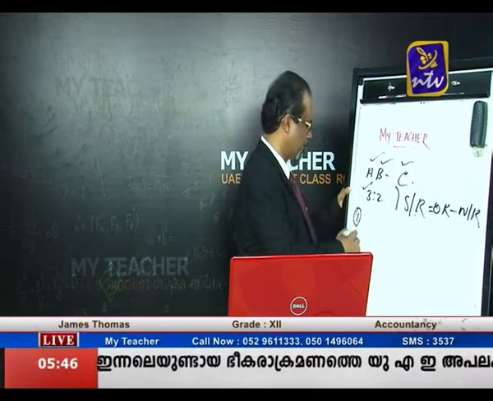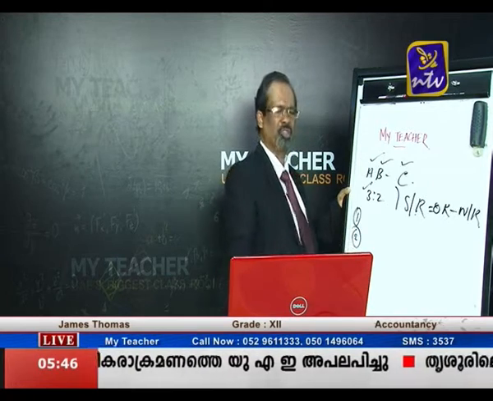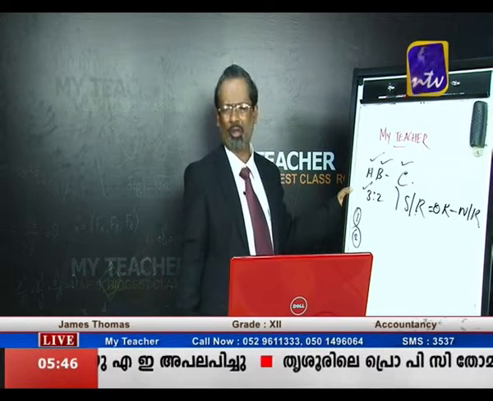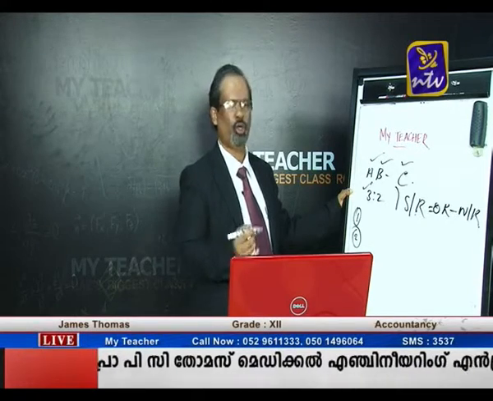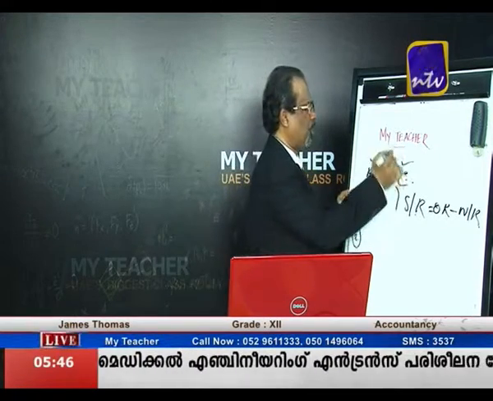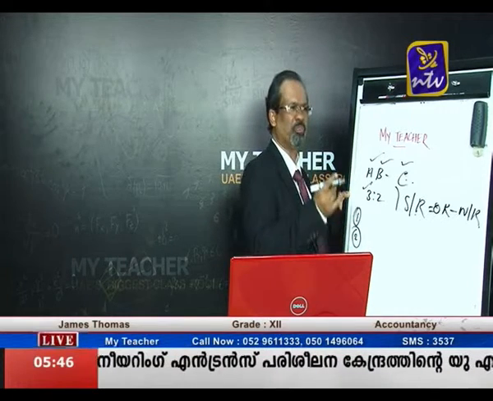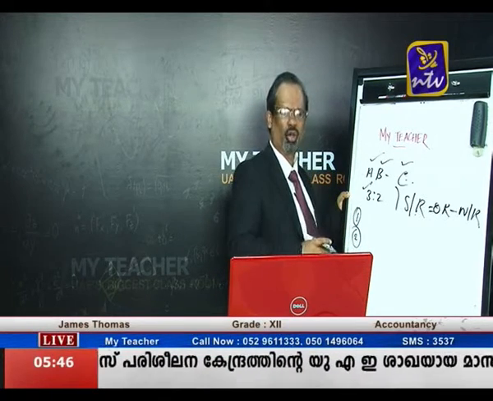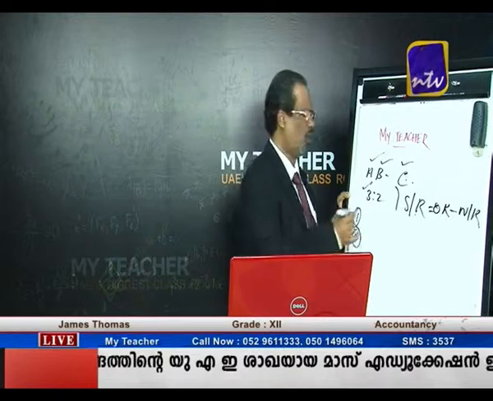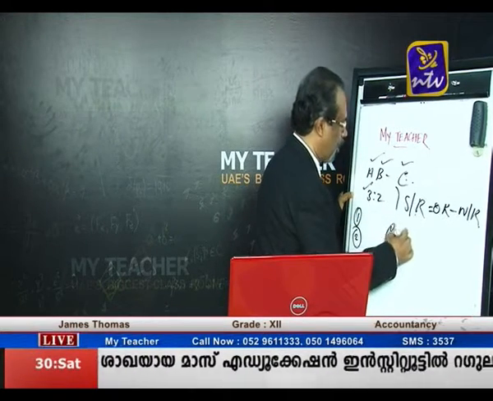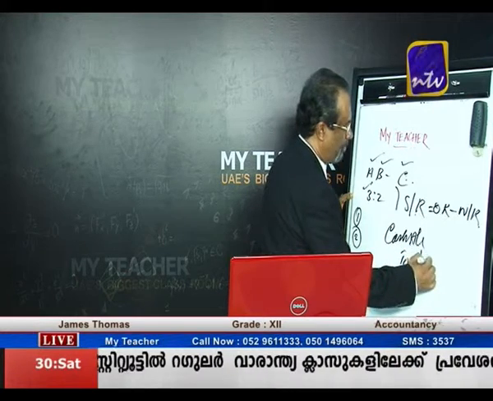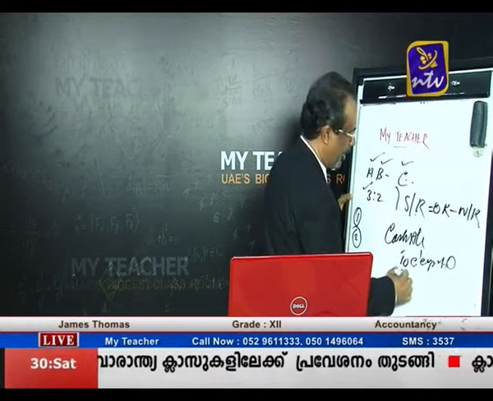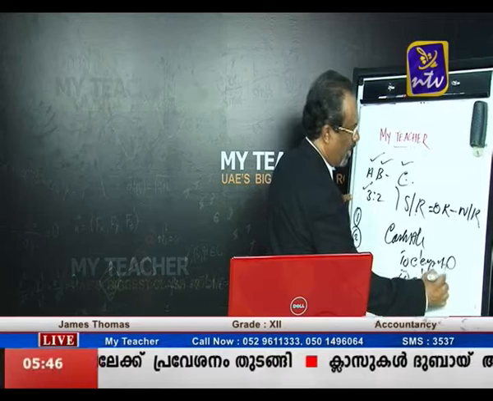And case number 2: the new partner brings goodwill along with the capital. So what is the journal entry? In my example, suppose C is the new partner and C brings capital along with goodwill. So our journal entry is: Cash Account debit, to C's Capital Account and to C's Premium for Goodwill Account.